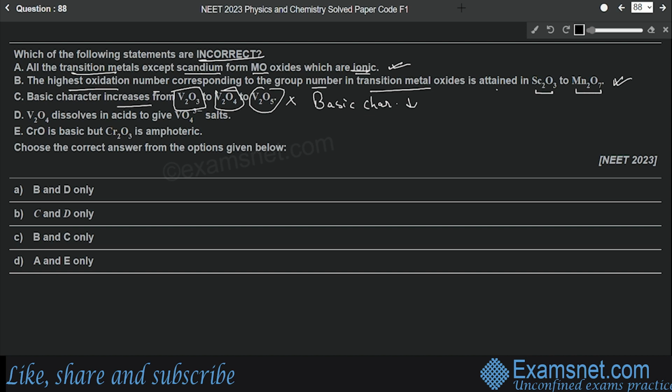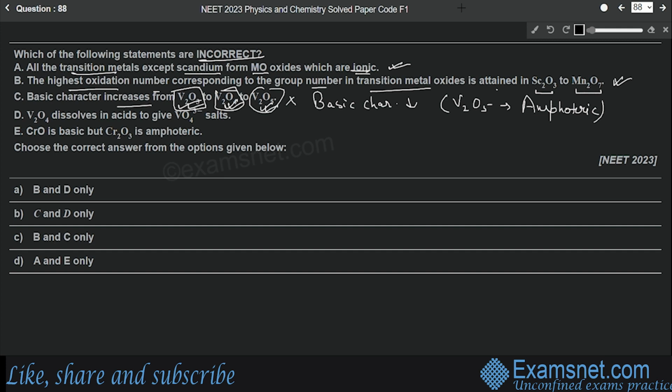In fact, acidic character increases from V2O3 to V2O4 to V2O5. So V2O3 is basic, V2O4 is less basic, and V2O5 becomes amphoteric. So you have to remember that V2O5 is an amphoteric oxide. That means it can react with acid as well as base.